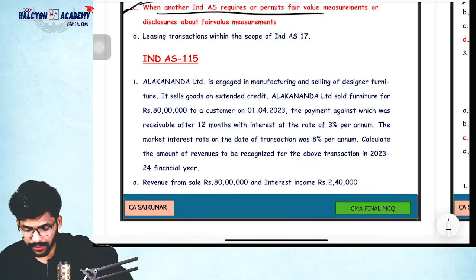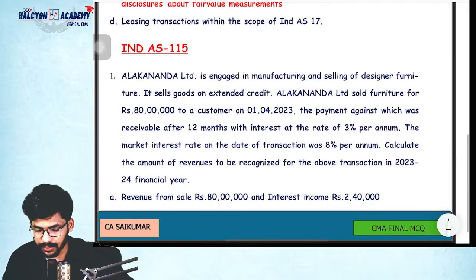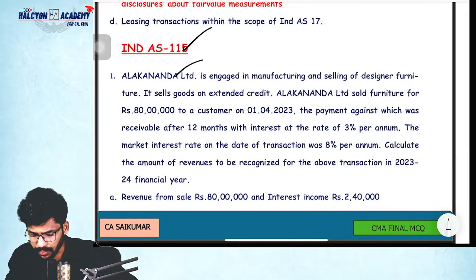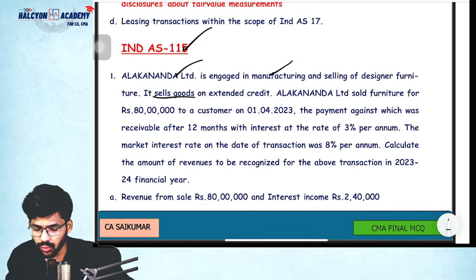Okay guys, coming to next standard. Index 115. Alaknanda is engaged in the manufacturing and selling of designer furniture. It sells goods and extends credit.